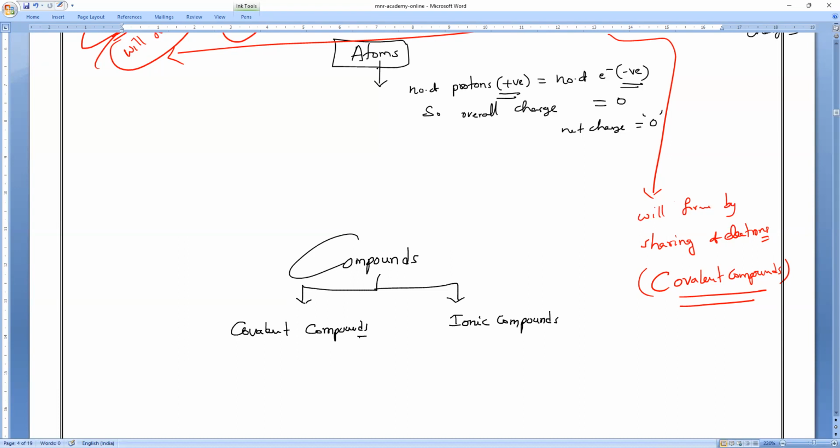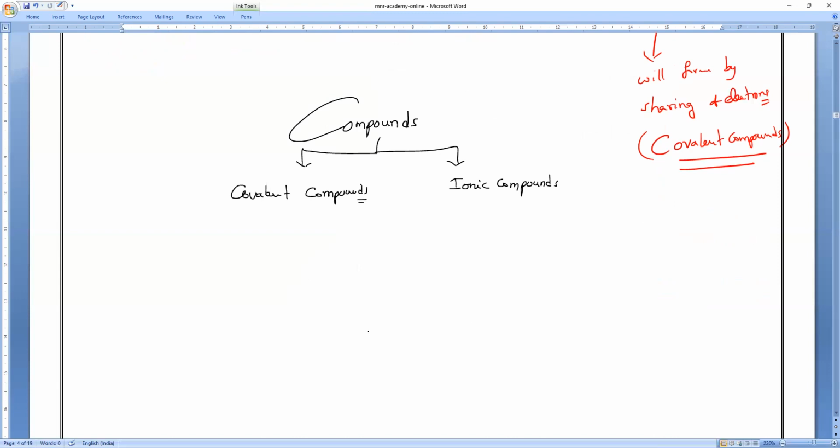Covalent compounds will form by sharing of electrons. Ionic compounds will form by donating and receiving electrons.